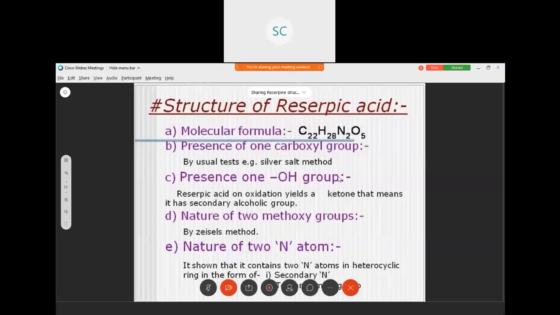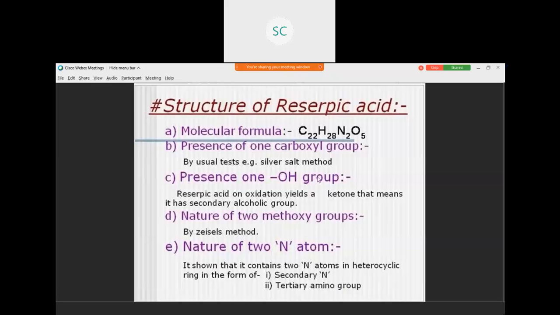Next one, presence of OH group. Reserpic acid contains one OH group. It is identified by acetylation and confirmed by oxidation. Reserpic acid on oxidation gives a ketone, which means it has a secondary alcoholic group.